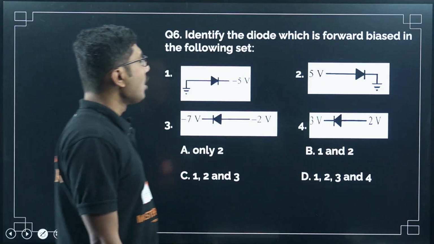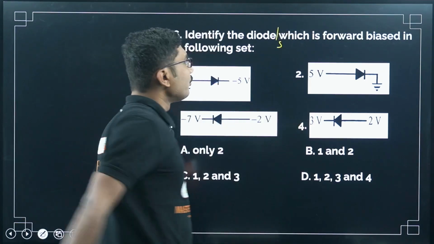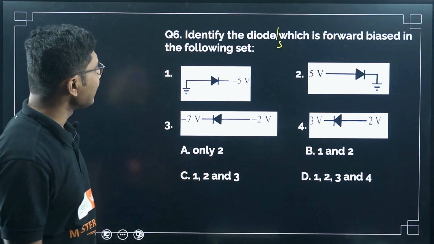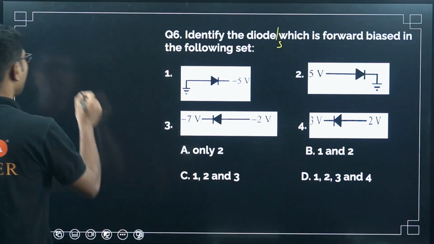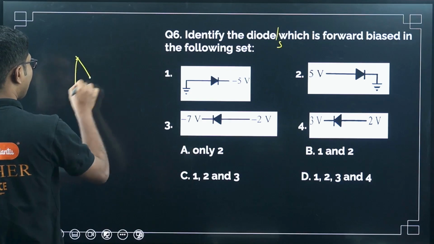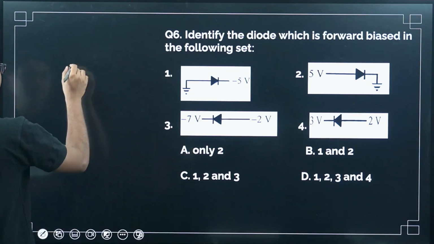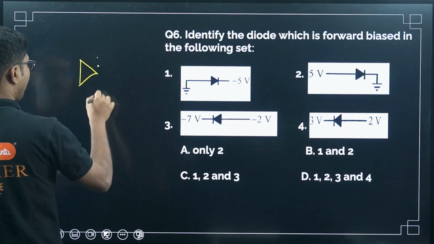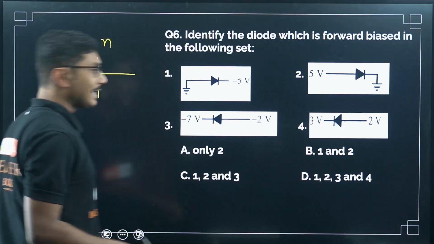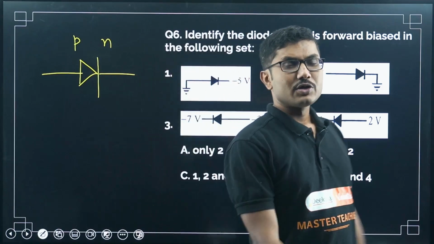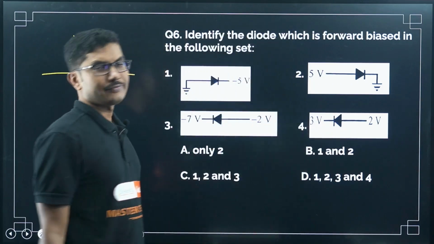Identify the diode or diodes, basically diode/s, which are forward biased in the following set. So what is the condition for forward biasing? If you remember, forward biasing is when this is the P side and this is the N side, right? Current can flow in this direction, so when the current is flowing in the direction of the arrow, we say this is forward biased.